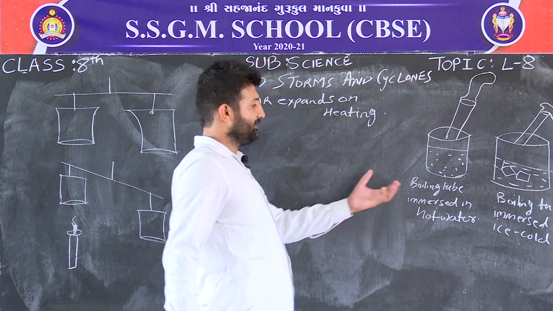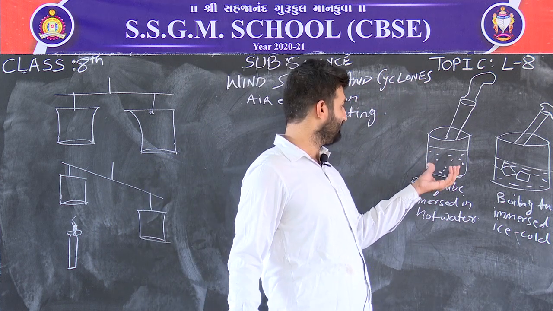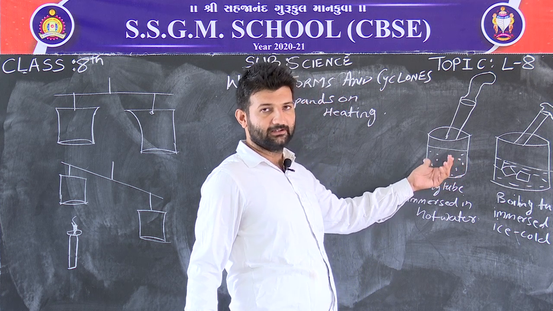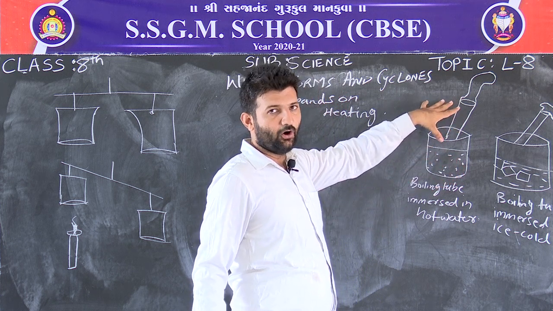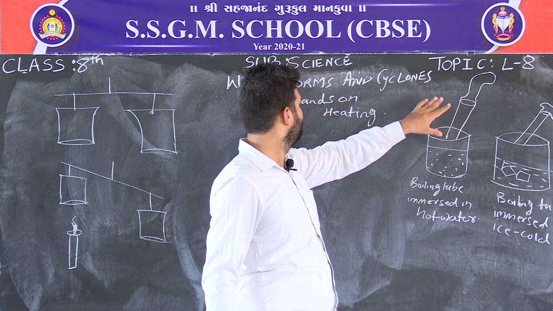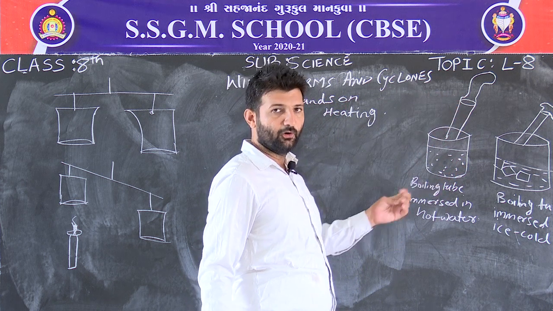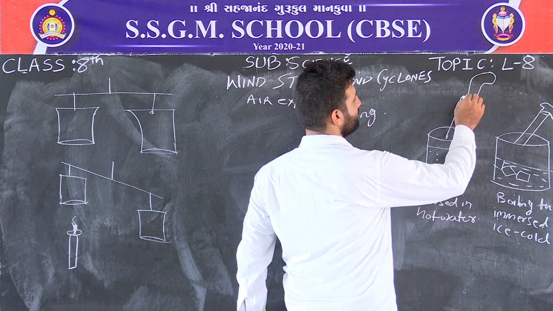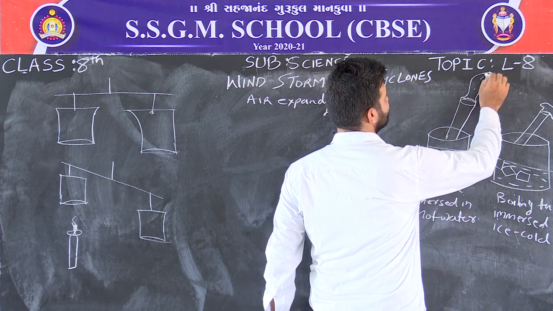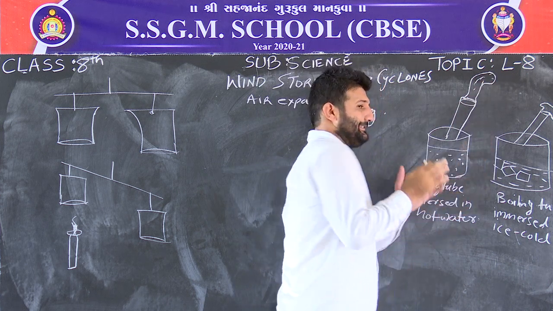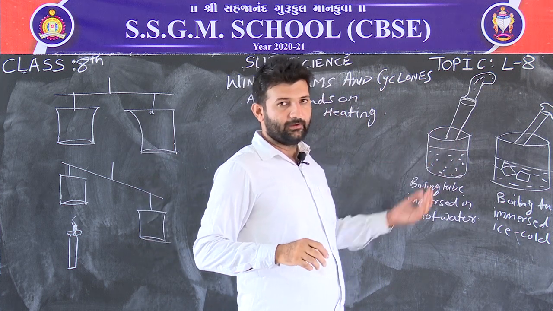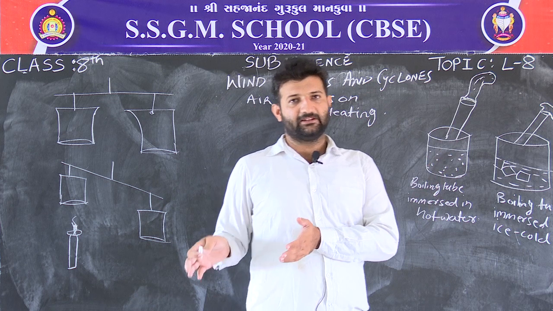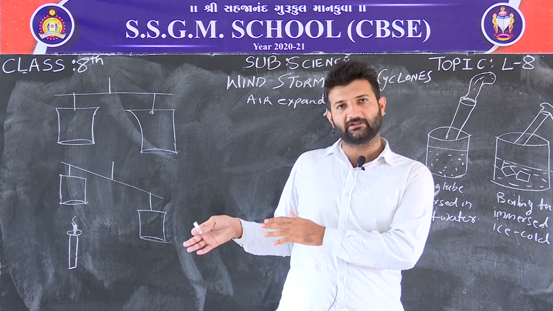In the first beaker you observed that the water is boiled water. So the air inside this boiling tube gets heated by the hot water, and the shape of the balloon gets inflated. Then take it out and let it cool for some time at room temperature.